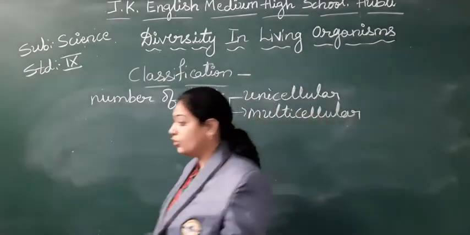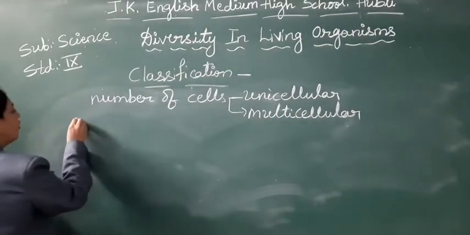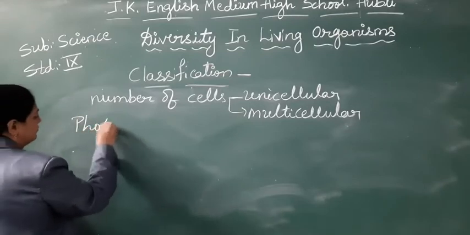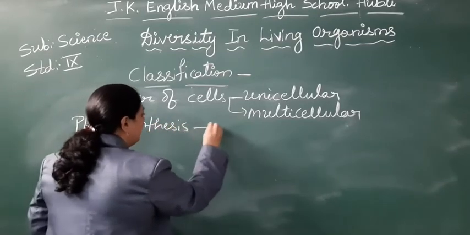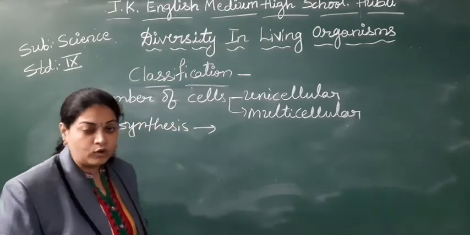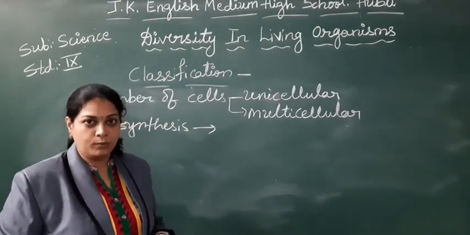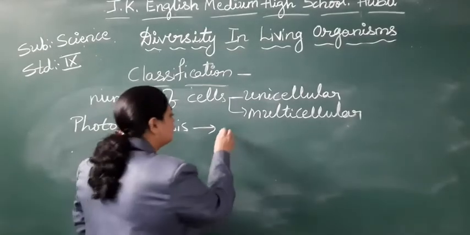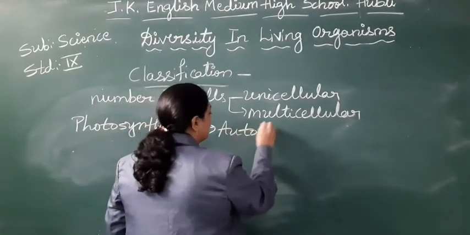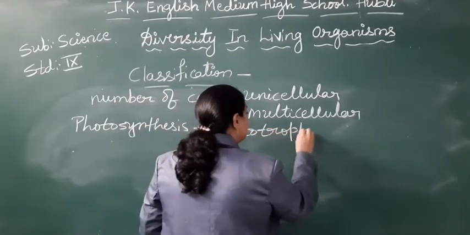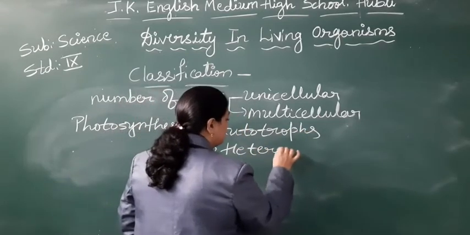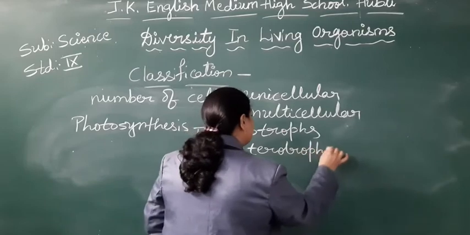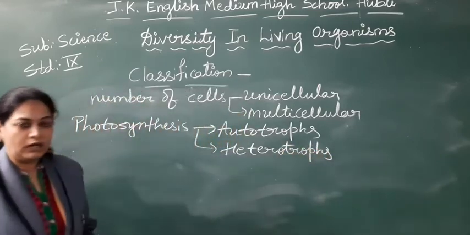So next they took photosynthesis. Means organisms who can prepare their own food, and who cannot prepare their own food. How many categories will there be, students? Two categories: autotrophs and heterotrophs. Again, is it final for all?